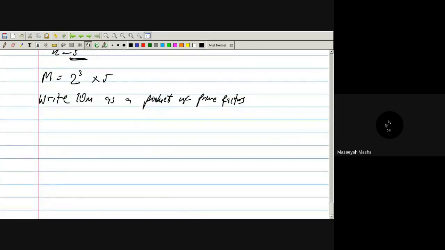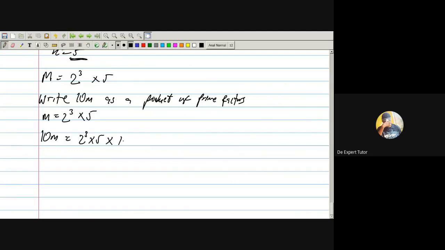Firstly, remember that what I'm having here is m. M is equal to 2 raised to power 3 times 5. They are not saying 10m. 10m means multiply this m by 10. It's very simple. Don't stress yourself. How can I write 10? 10 is the same thing as 2 times 5, and these two are prime numbers.